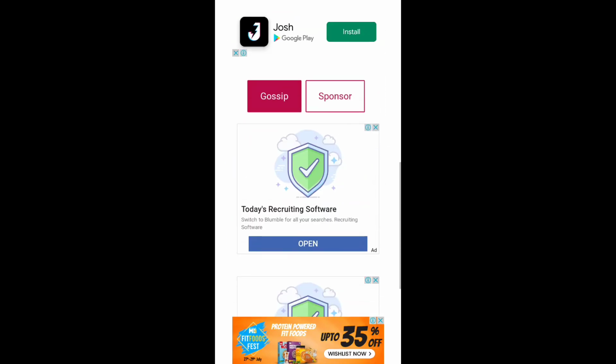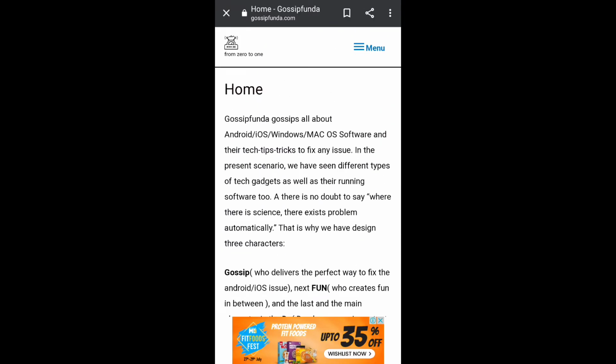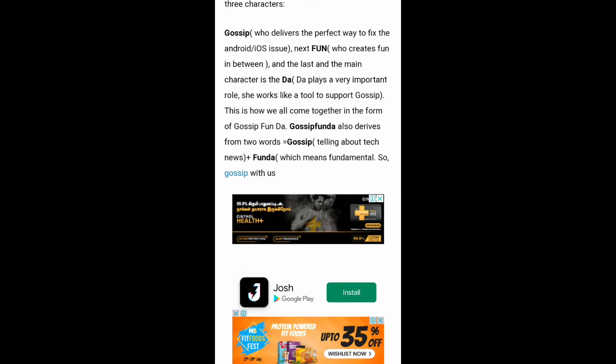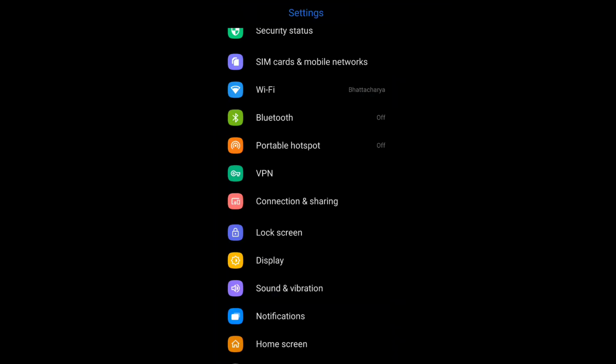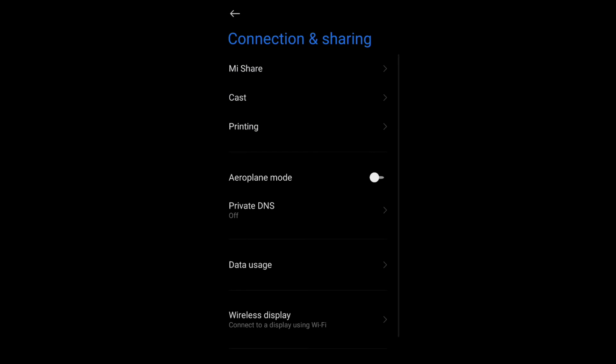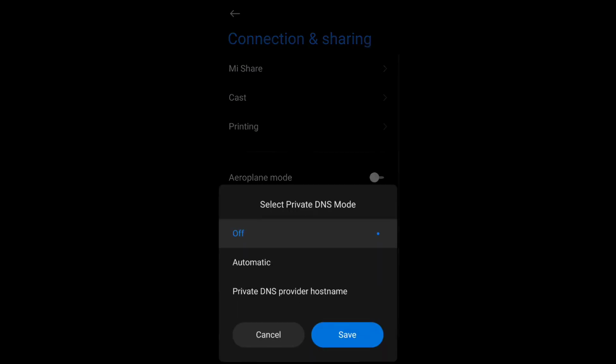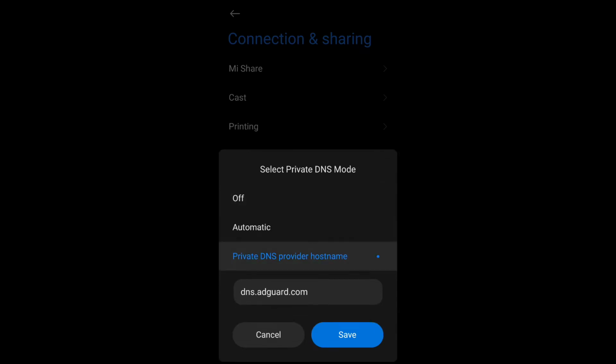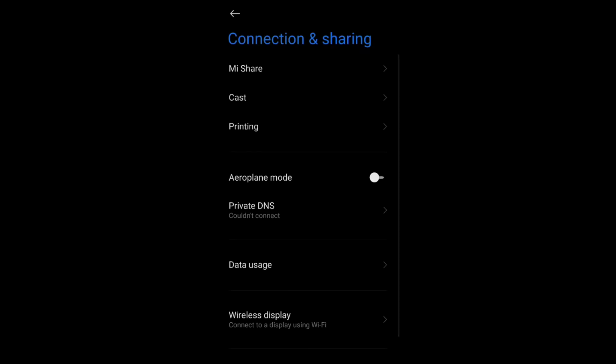So yeah, all these ads come up, but if you go to your settings, to connection and sharing, private DNS, you type there dns.adguard.com. I've already added it, and now if you save it and then go back to the page, it will remove all kinds of advertisements and other stuff. So yeah, this is the strategy for it.